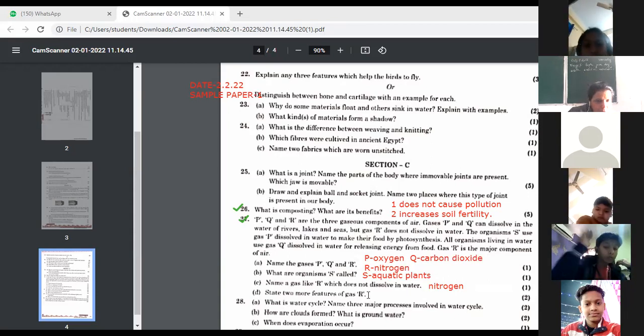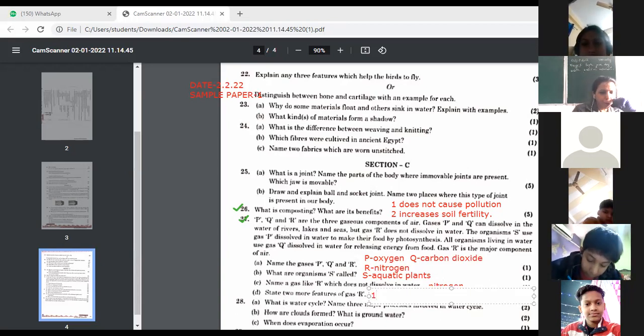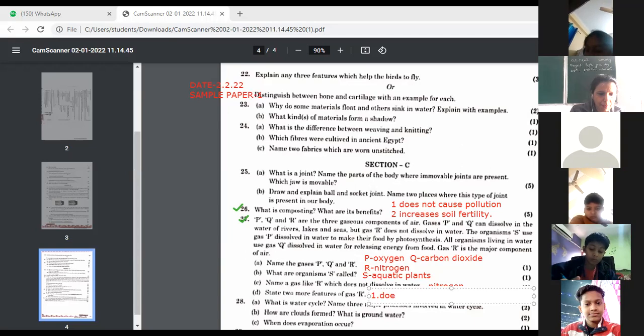State two more features of gas R. So gas R is nitrogen. We need to state any two more features of it. So first feature you can write down. Do you know? Ma'am, can I? Yes, tell. Ma'am, nitrogen does not dissolve in water and it is a major component of air. Okay, write down, does not dissolve in water.